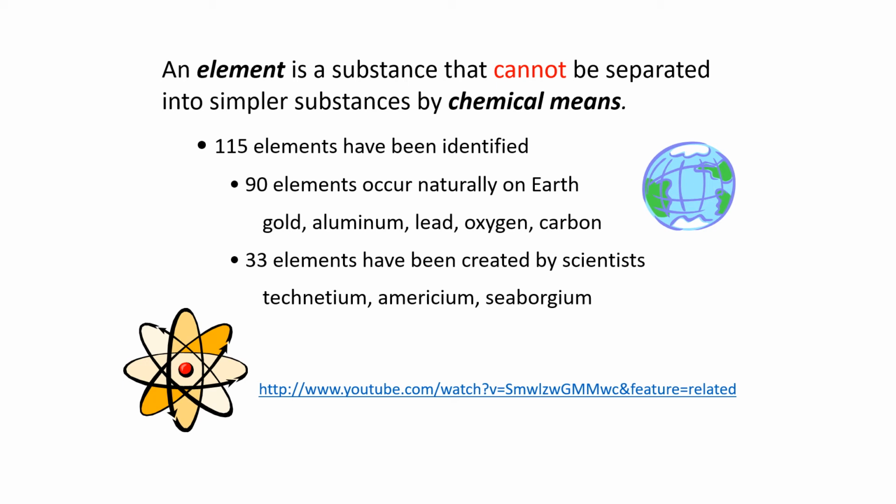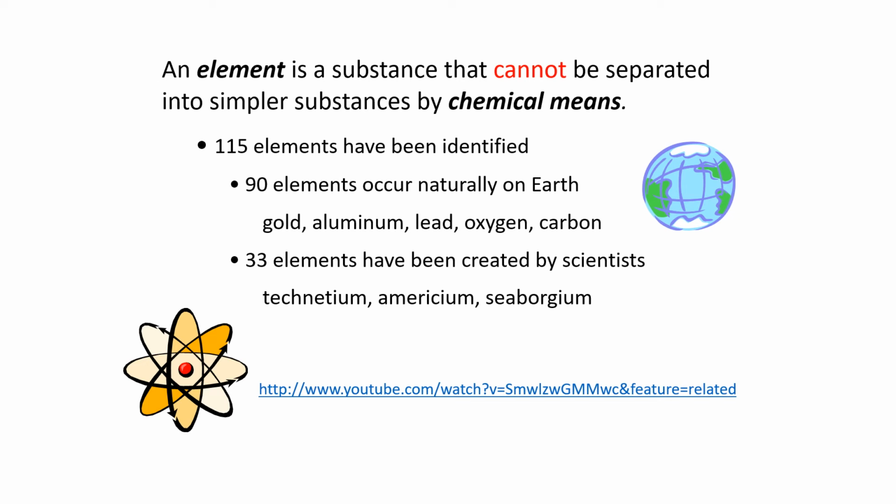I haven't changed this slide yet, but I did take a moment to look at how many elements are present in the year 2020, which is where we are. There are now 118 identified elements. Let's see, what was it? Oganesson and 3 other elements were added to the periodic table in 2016.